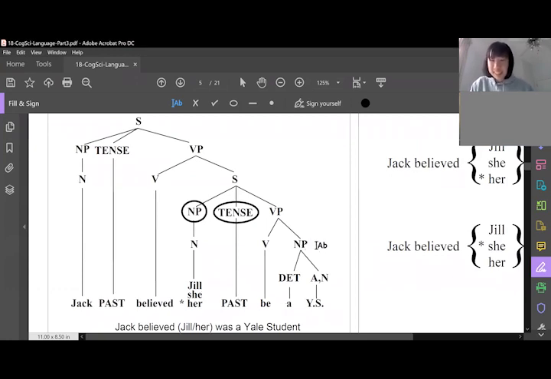Final noun phrase, a Yale student. What is the closest thing that can assign it? The verb to be. Yes, wonderful. Make sure to not say "to be" if it's not a "to be." It's just "be" in this case. Unless the sentence is "to be," then use "to be."